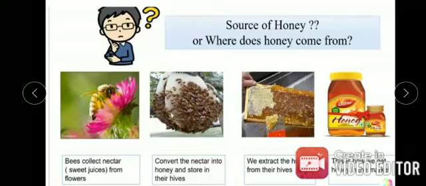A beehive is a type of box that people use for keeping bees in. We call it madhumakki ka chhatta. So bees convert the nectar into honey and store it in the hive. We extract the honey from the hive, and this is how we get honey in the market.